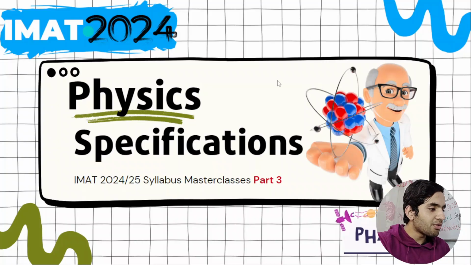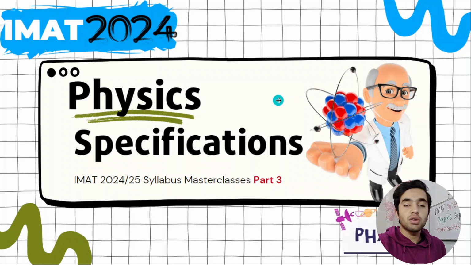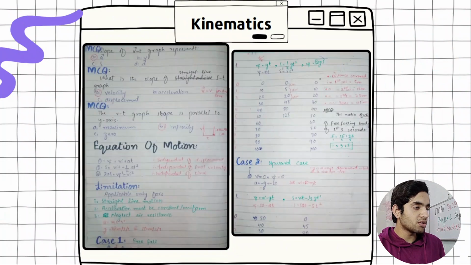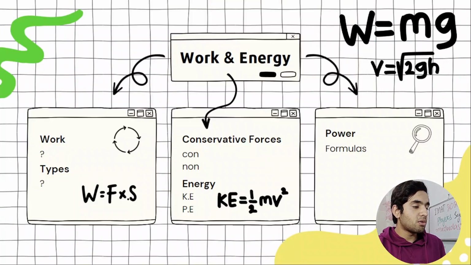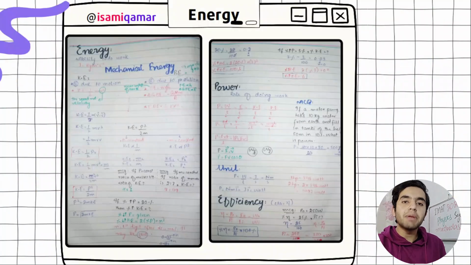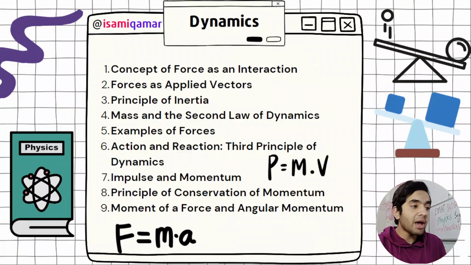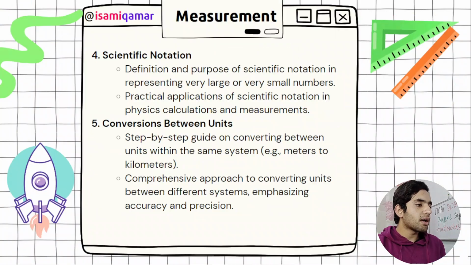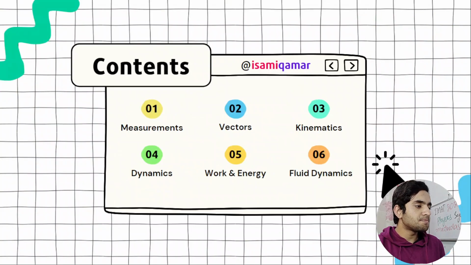So this is our physics specifications for IMAT 2024 and 2025. I'm just generally explaining each and everything today. Let's see what we have cooked today. This is all we are going to discuss. I have added lots of my notes pictures so that I can explain each and everything, and also explain topics, so that's why videos are getting lengthy. But let's come straight to the table of contents.